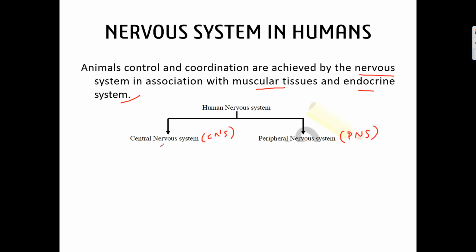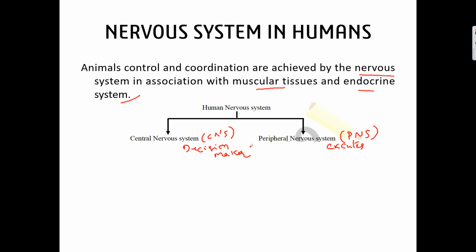The central nervous system is the one which is the decision maker, whereas the peripheral nervous system is the executioner which executes the decisions.